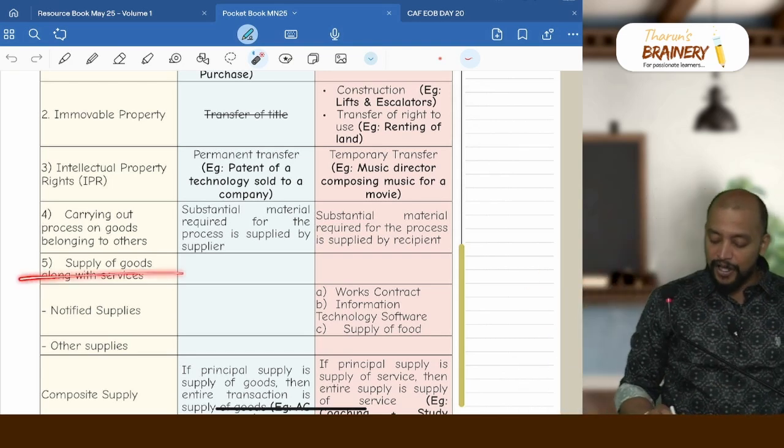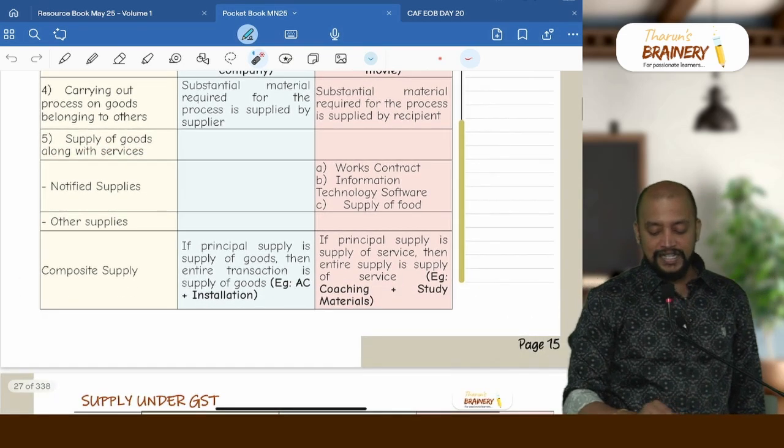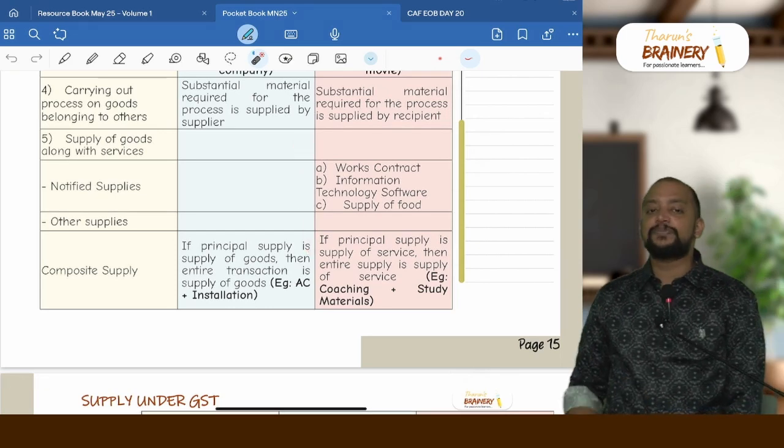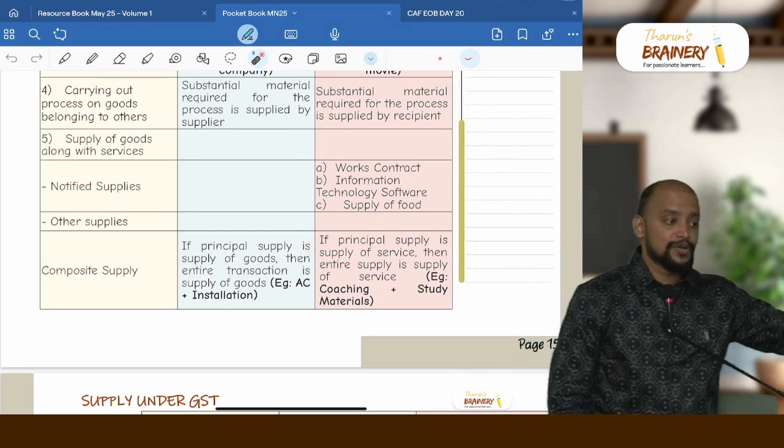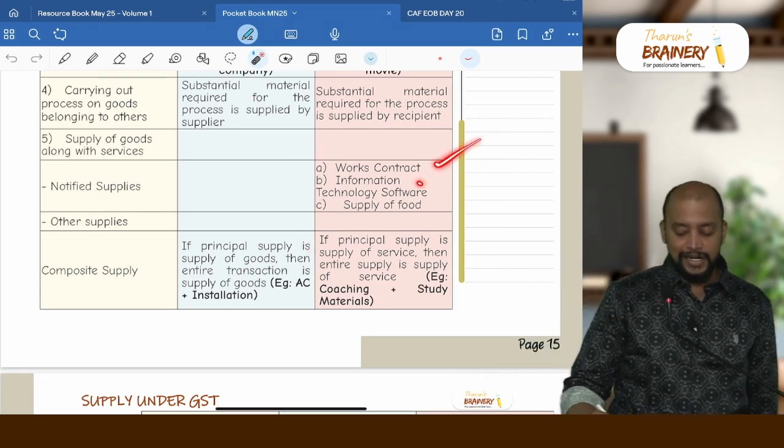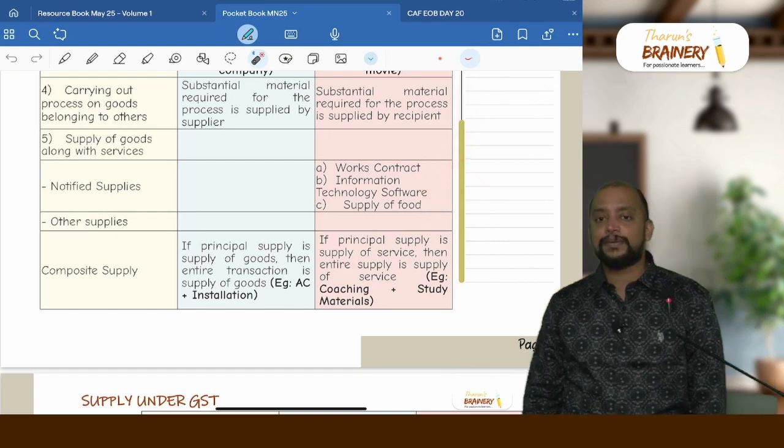Then supply of goods along with services, there are notified supplies. There are 3 notified supplies which will always be treated as services even though they involve both goods and services. What are they? Works contract, information technology software, and supply of food.